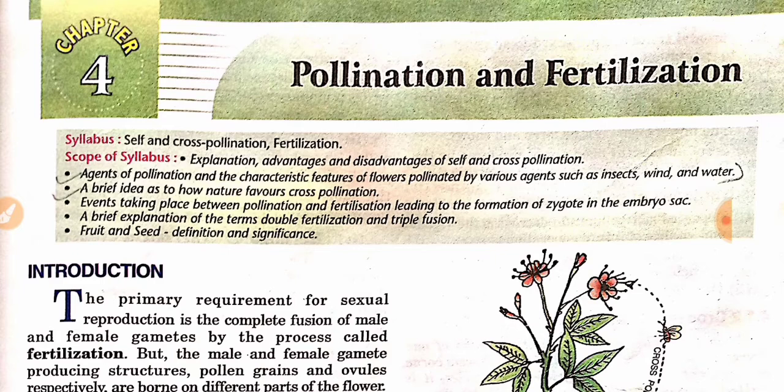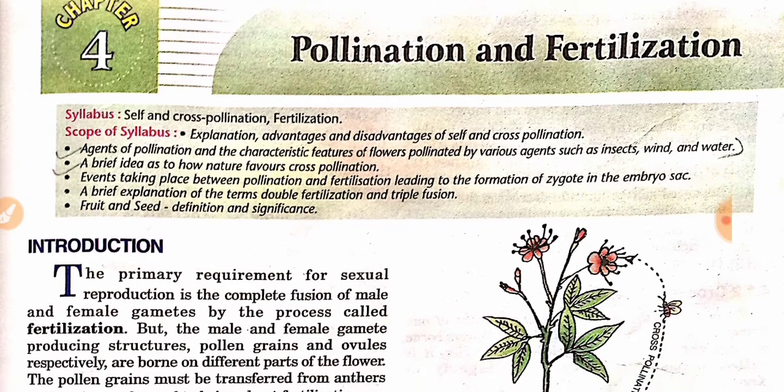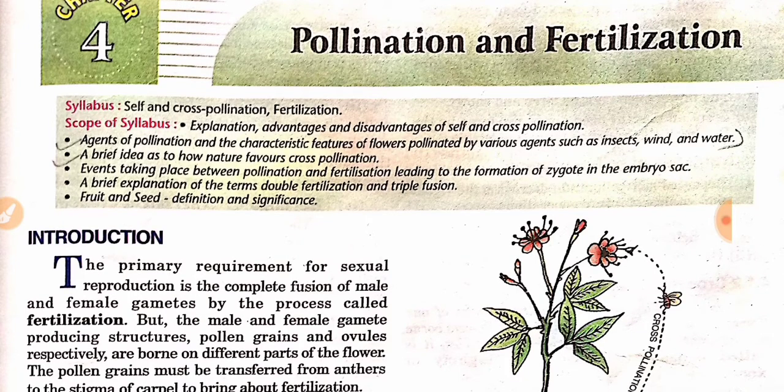Today we will start the fourth chapter of biology, pollination and fertilization. In this chapter, the syllabus you have to cover is self and cross fertilization and pollination. The scope of the syllabus is the explanation, advantages and disadvantages of self and cross pollination, evidence of pollination, and the characteristic features of flowers pollinated by various agents such as insect, wind, and water.